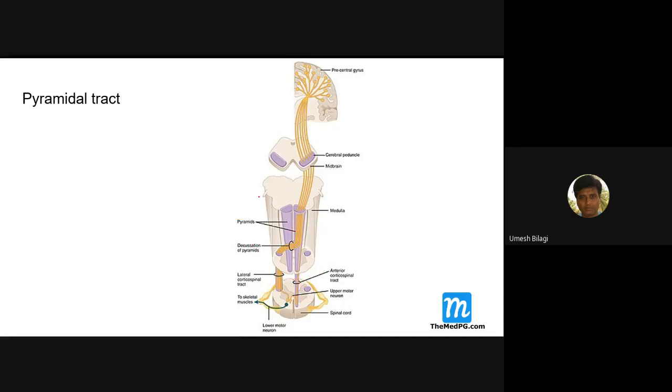So after crossing, you're cutting. The crossing is happening in the medulla oblongata, but you're cutting the spinal cord below, which is after crossing. So the person who has received has an ipsilateral problem. Pyramidal tract lesions in the spinal cord are ipsilateral. Pyramidal tract lesions above the medulla oblongata are contralateral.